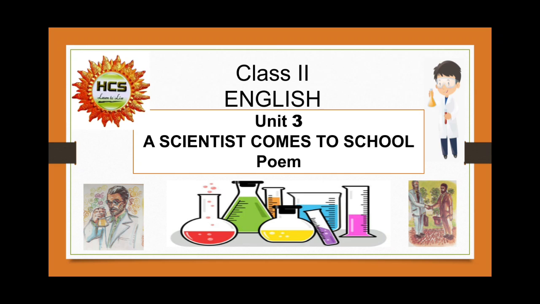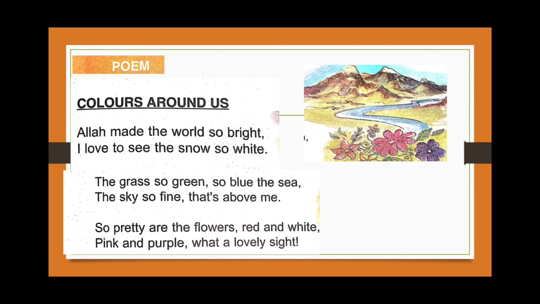In our today's lecture, we will study English. We were studying Unit 3, A Scientist Comes to School. Today, we will read the poem that is on page number 27. Take out your books and open up page number 27. The name of this poem is Colors Around Us. Let's start reading.